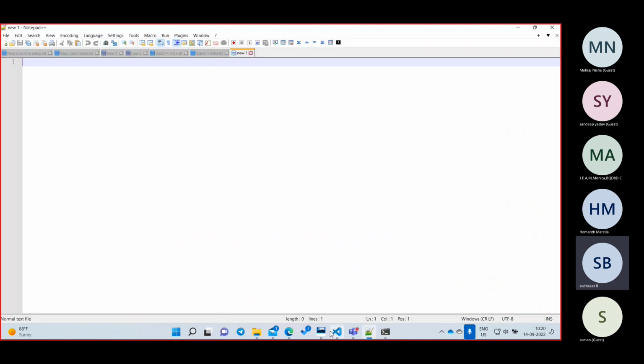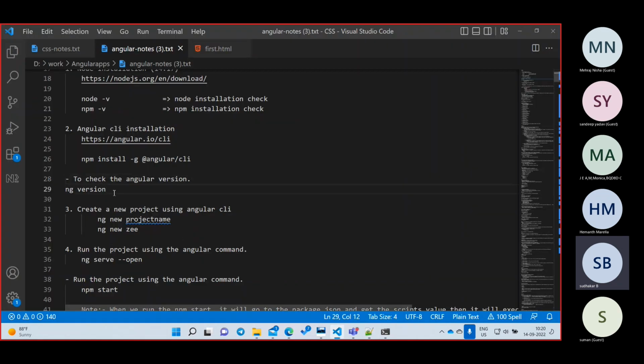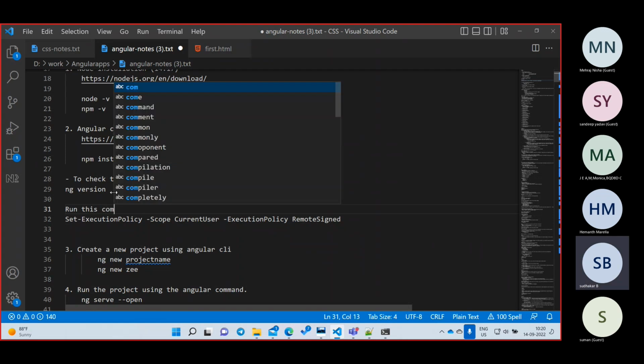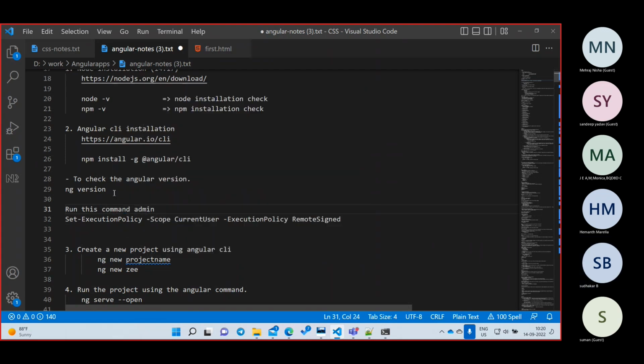So I'll add this in the notes. I'll say run this command in the admin Windows PowerShell. This is all setup only. We are going to do it only one time. Daily we will not go and run these commands. We are going to do it only the first time, when we write our first project. That time only we are going to do these steps. After this we will not repeat this one.